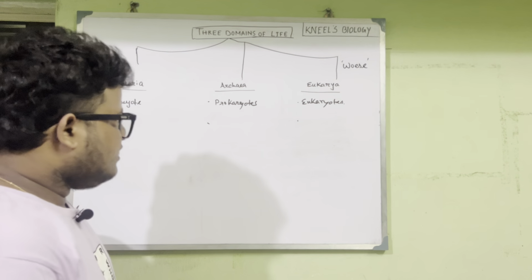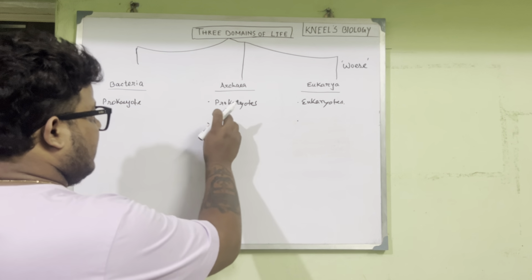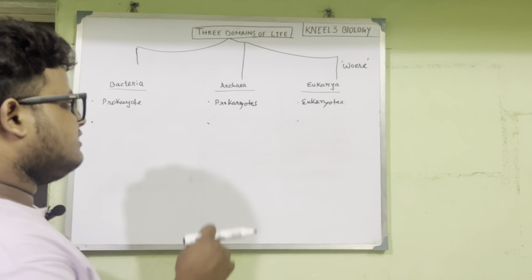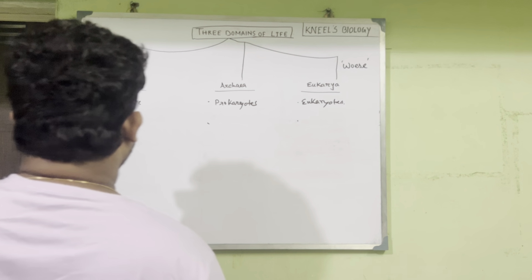Bacteria can be aerobic or anaerobic. Archaea also can be aerobic and anaerobic, but eukarya remains aerobic, or they need oxygen.